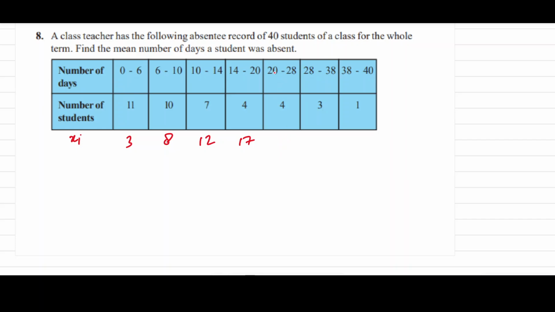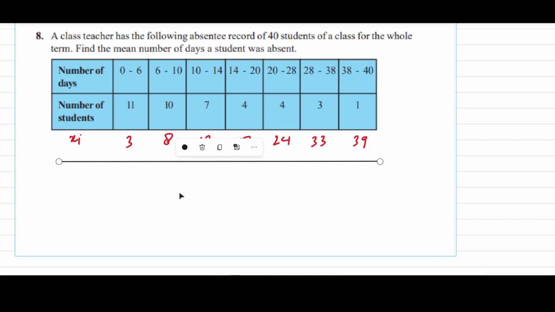For this, if we add 20 and 28 and divide by 2, we get 24. Now here we will get 33. Here we will get 39. This is xi.